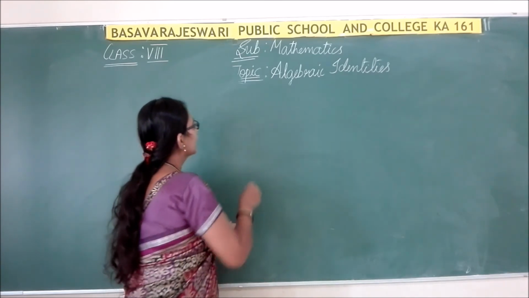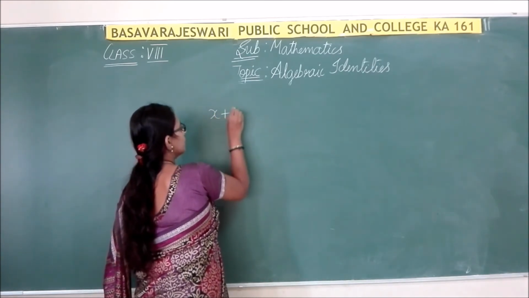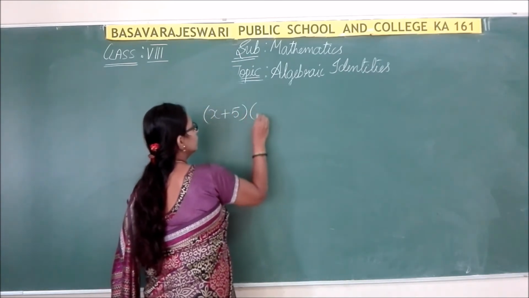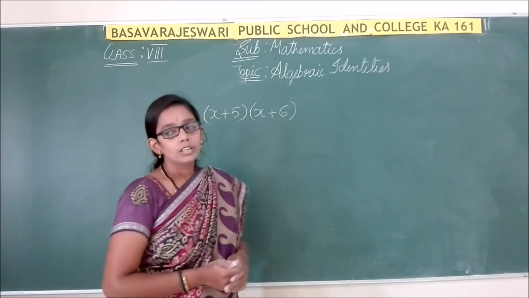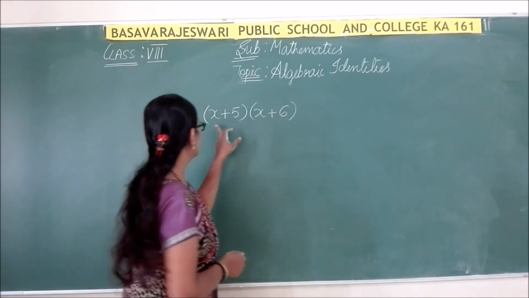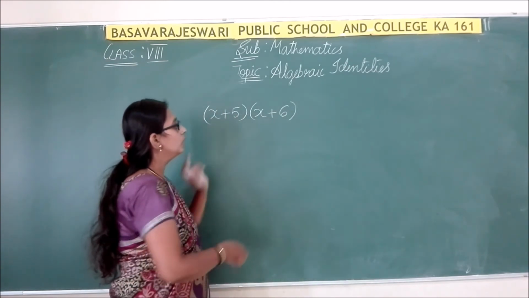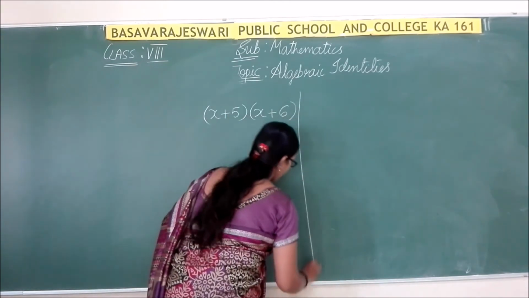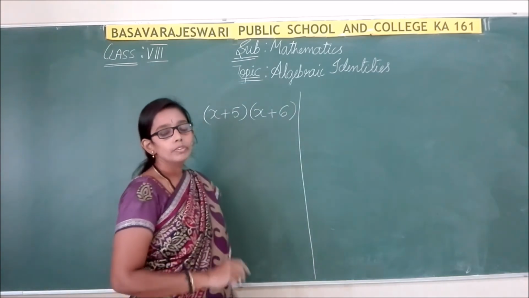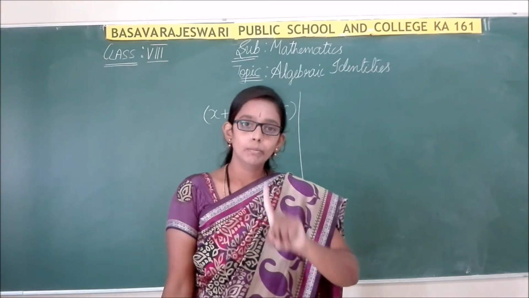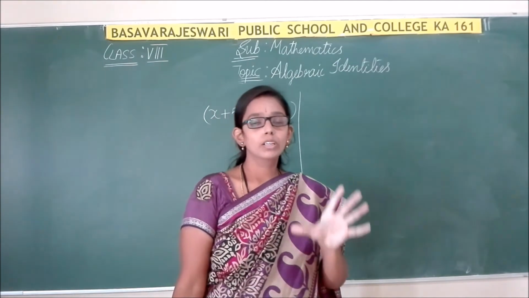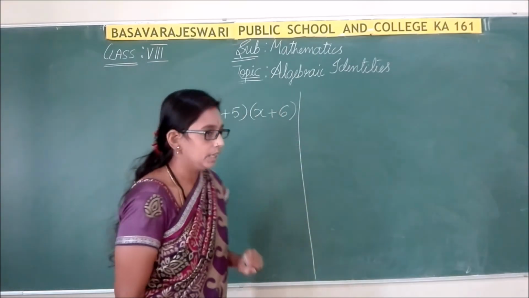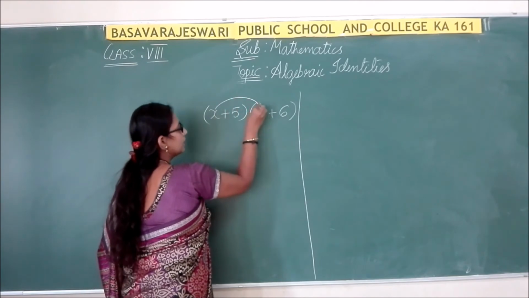So I am going to take an example, (x + 5) into (x + 6). So here we have an example, (x + 5)(x + 6). Okay. So now we will solve by two methods: one by multiplication of those two binomial expressions, the other is substitution in the identity. So here let us multiply.